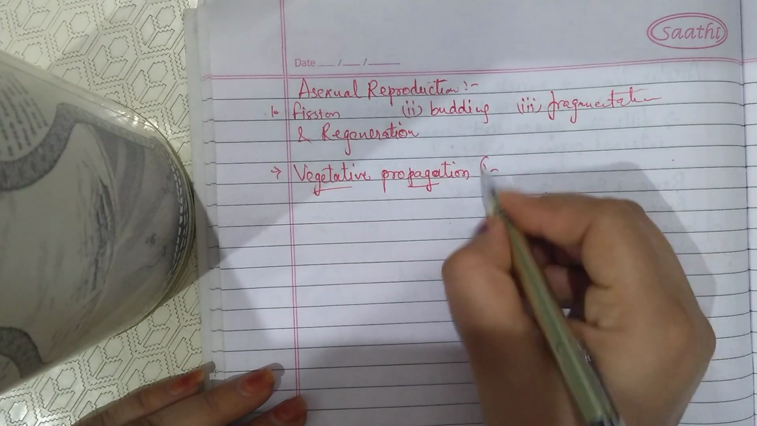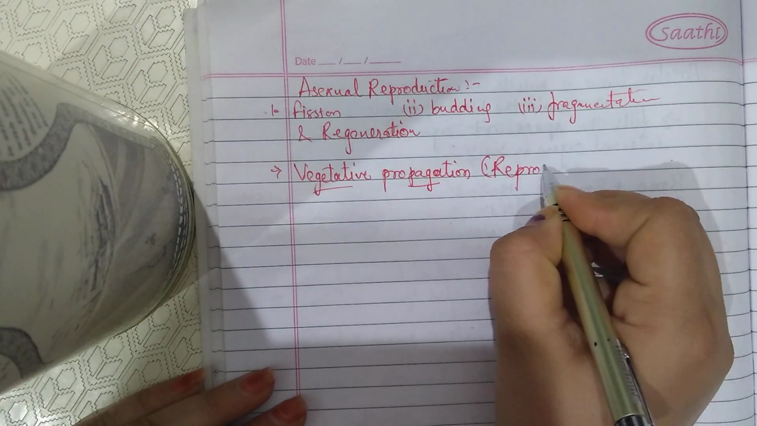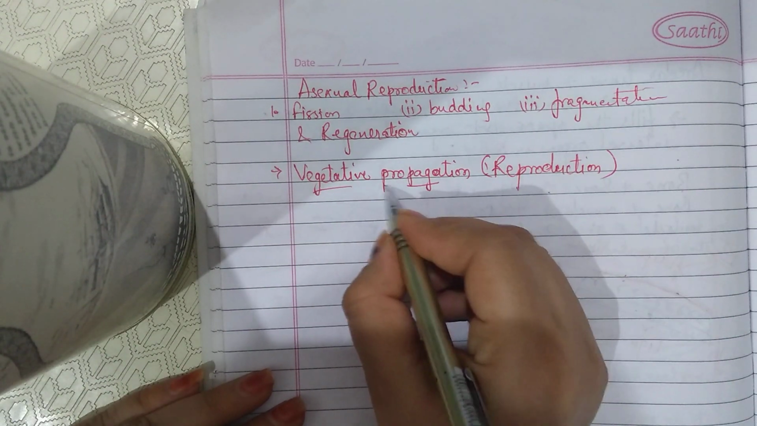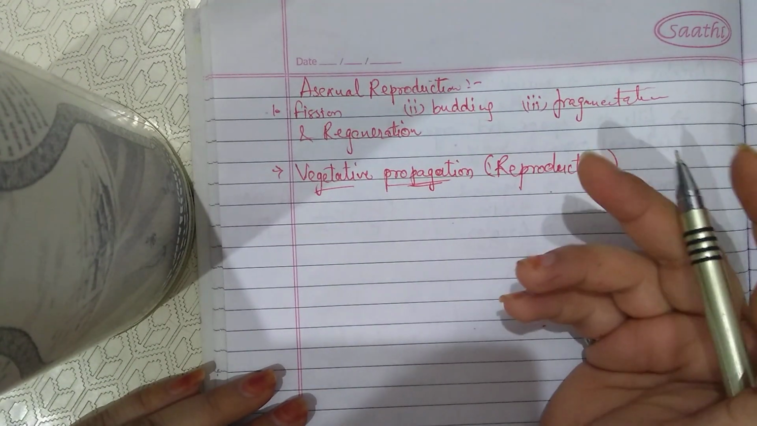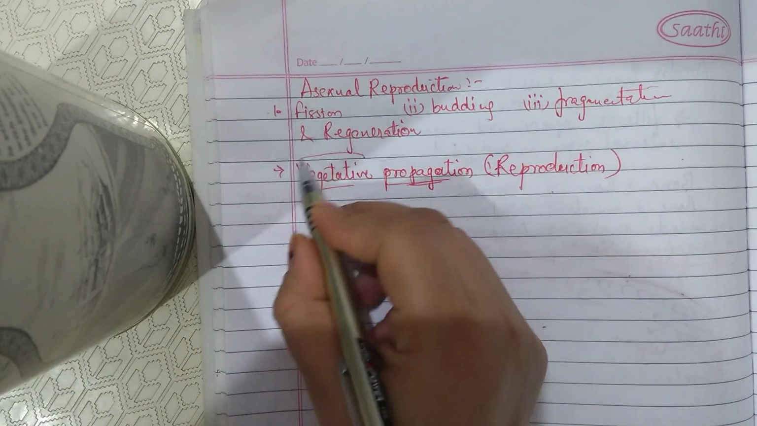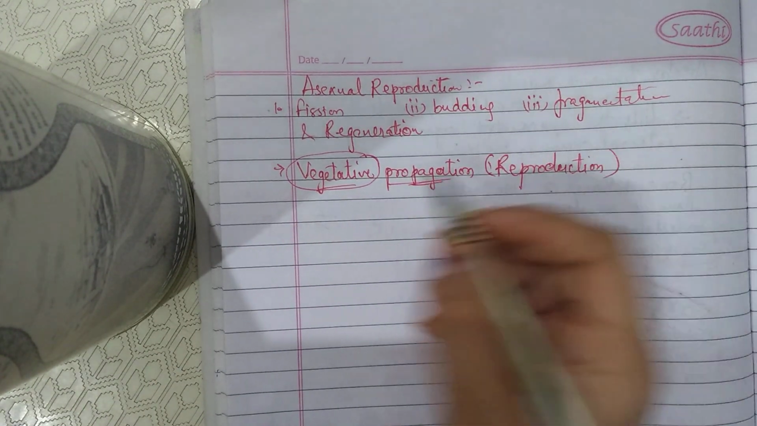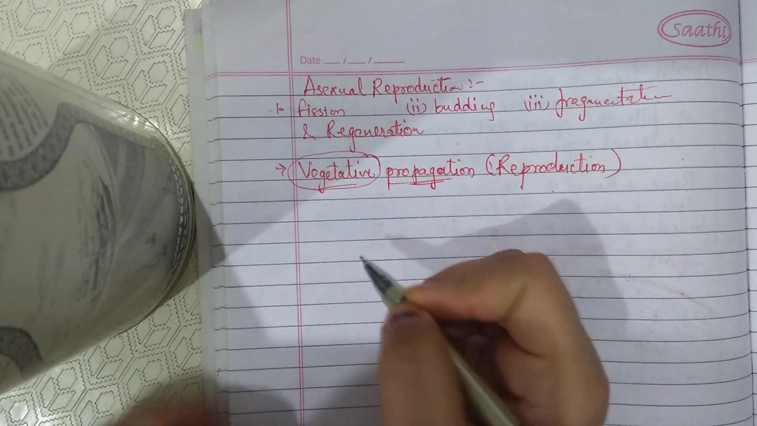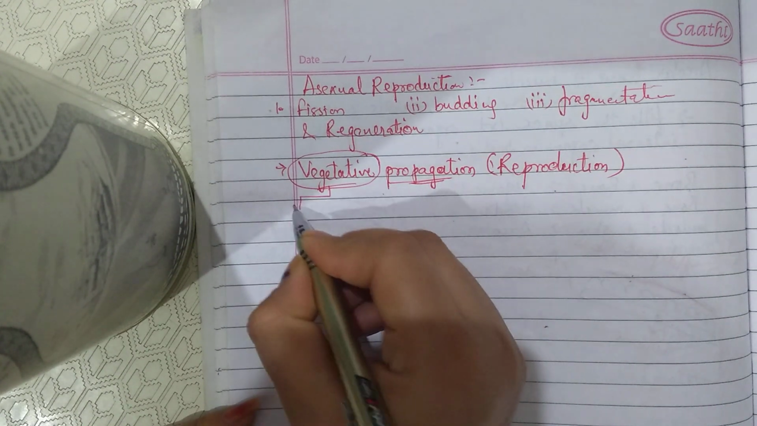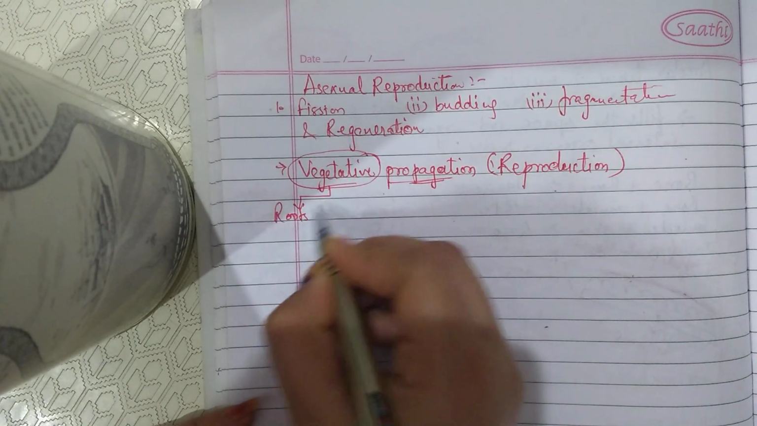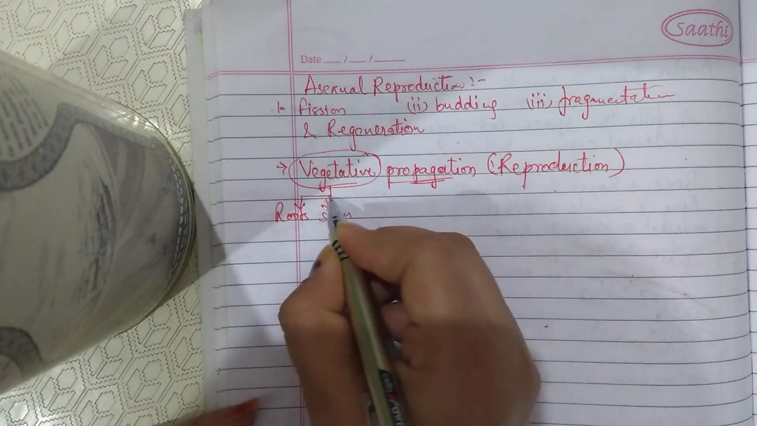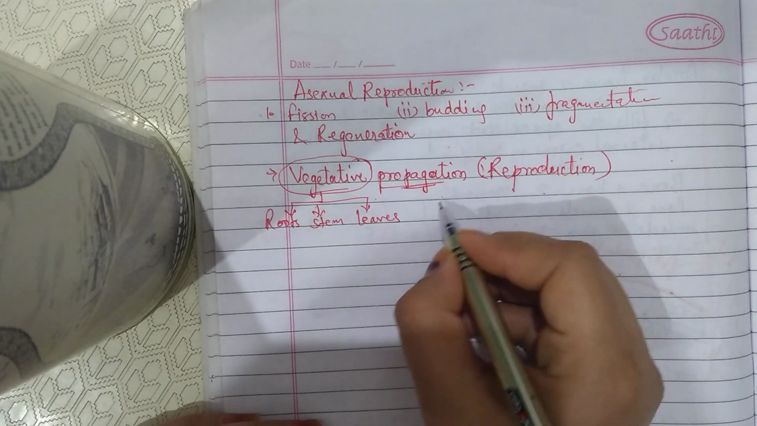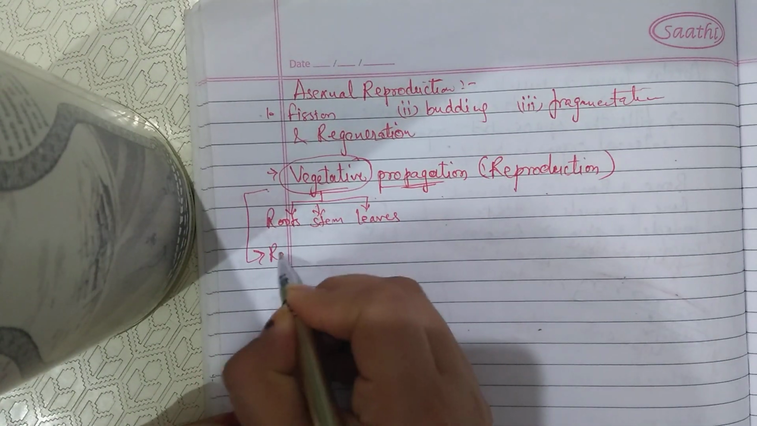Vegetative propagation or vegetative reproduction. See children, propagation means elongation, reproduction to produce new. Now, here is a term vegetative. There are two types of parts in plants: reproductive part and vegetative part. Vegetative parts are roots, stem, and leaves, and the reproductive parts are flowers.